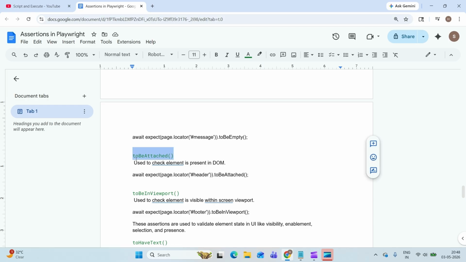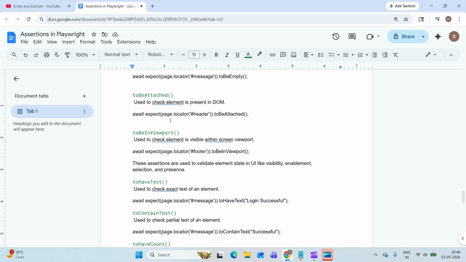Next, toBeAttached, which we use to check the element is present in the DOM. Next, toBeInViewport. This is also important, when we want to check some element is present or visible within the viewport. Example, footer, usually we'll check this.